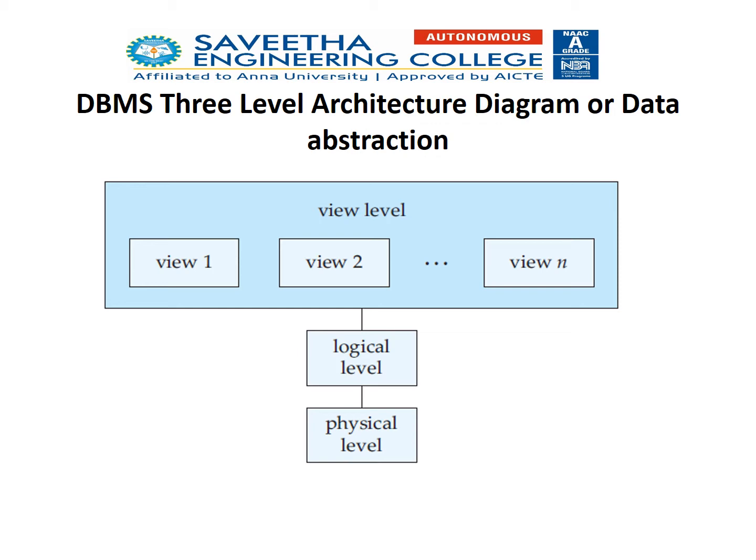In the logical level, what data are used and the relation between the data is mentioned. And the final level is the view level, that the user can view. So only the part of the database which is required by the user is allowed to be viewed, that is in the view level.